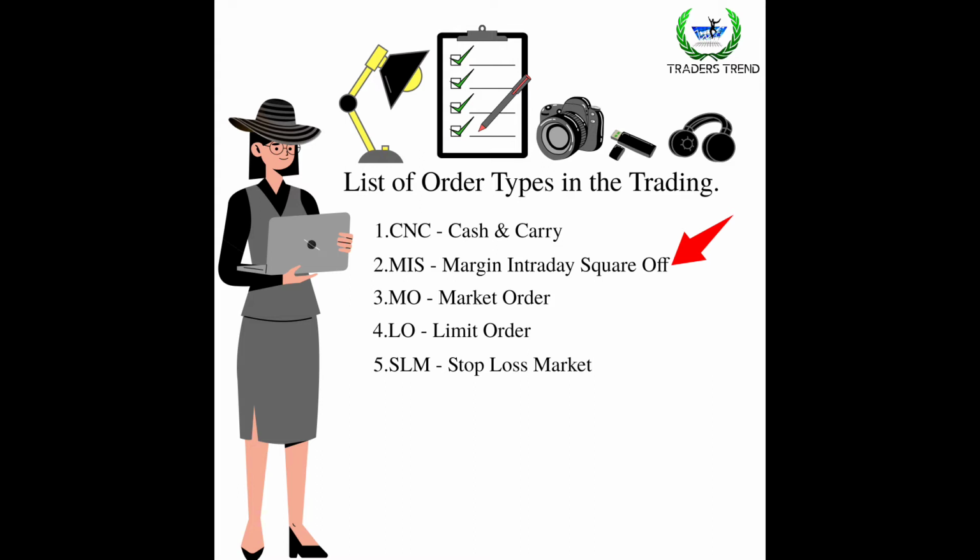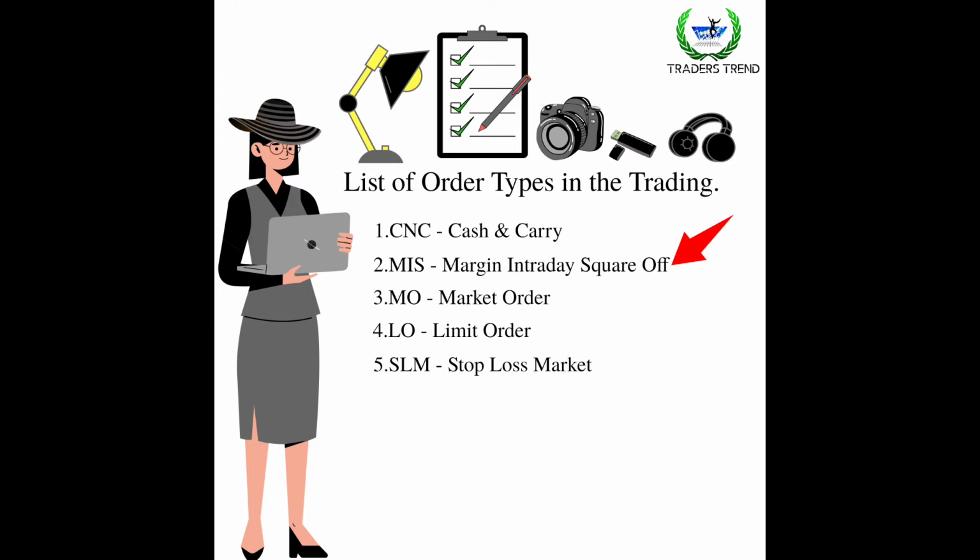For example, you have 1 lakh rupees, then the brokers will give 10x. 10 into 1 lakh means 10 lakhs. You can buy the share for your 10 lakh amount, but you have invested 1 lakh rupees. So the profit is also more than CNC, but the risk is more in intraday. Keep it in mind, guys.